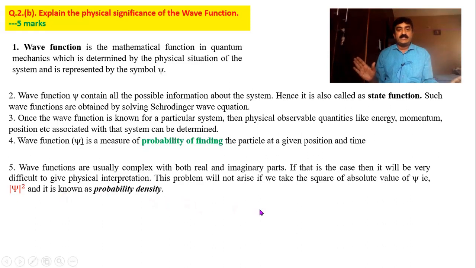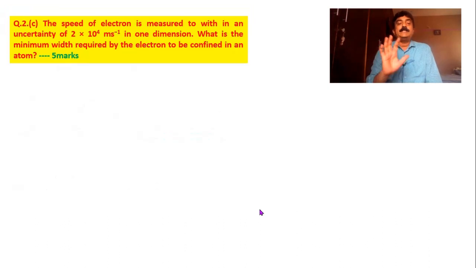So the significance is this: even though the wave function represents the probability of finding the particle, don't give importance only to psi, better you give importance to the modulus of psi square, because psi alone can be imaginary, can be negative. If you take imaginary and negative probability values, you will end up with a problem. Physically it is impossible, practically it is impossible. Therefore you better go for modulus of psi square. This is about wave functions and their significance.